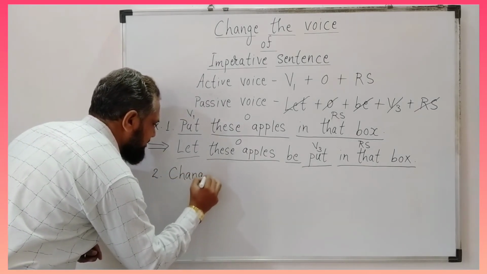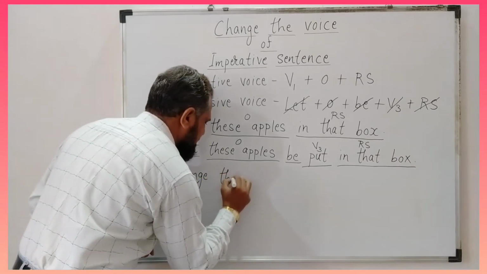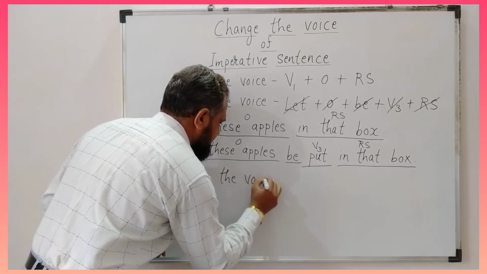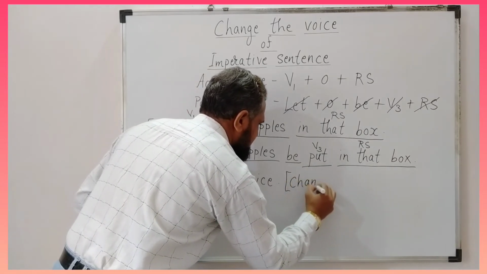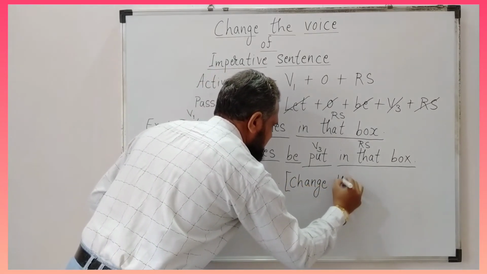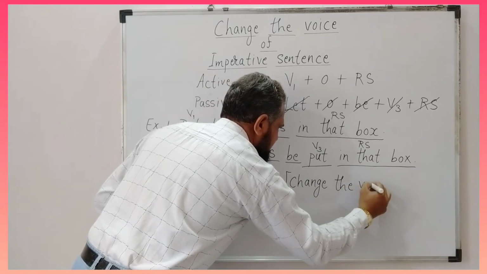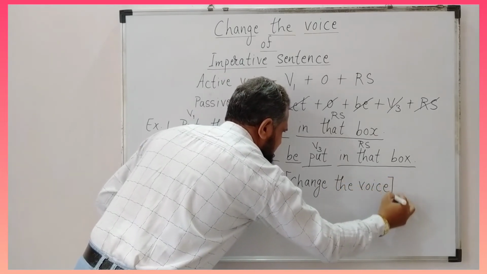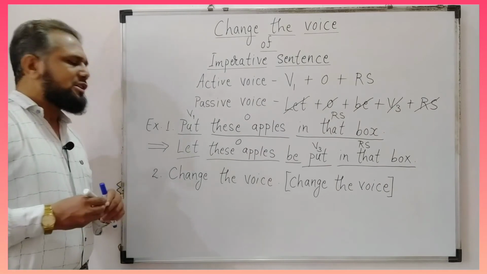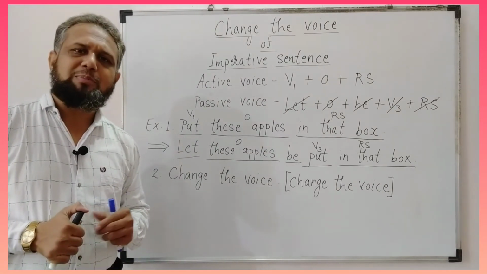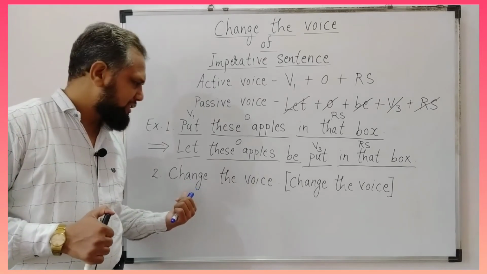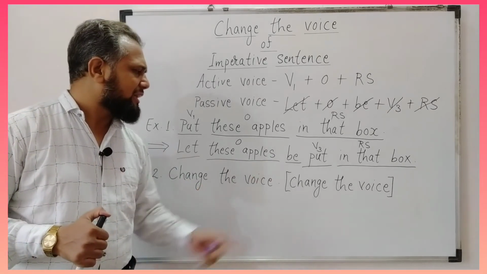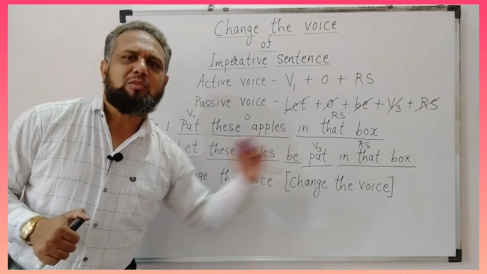Change the voice. Now, suppose that in the question paper you see that there is a question, change the voice, and thereafter in the bracket there are the words change the voice.